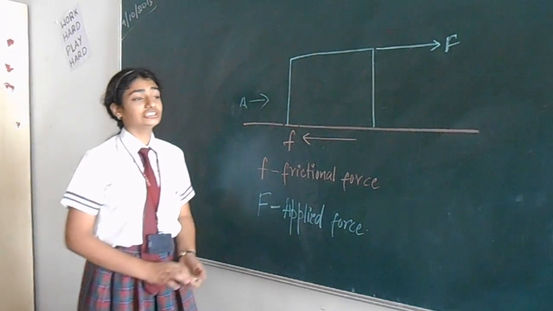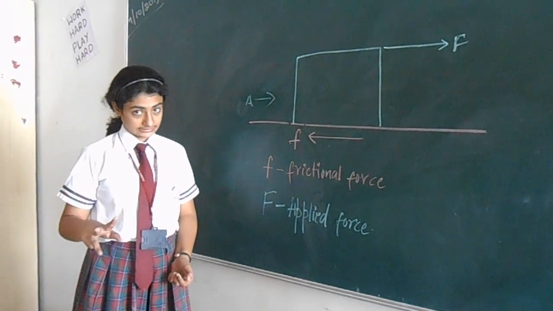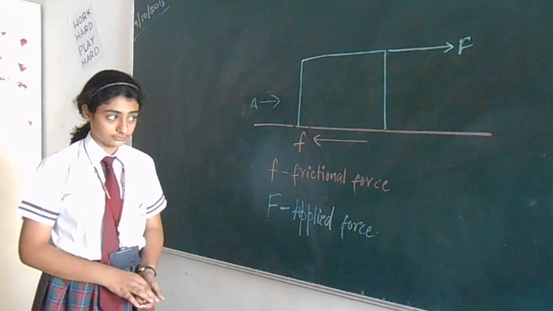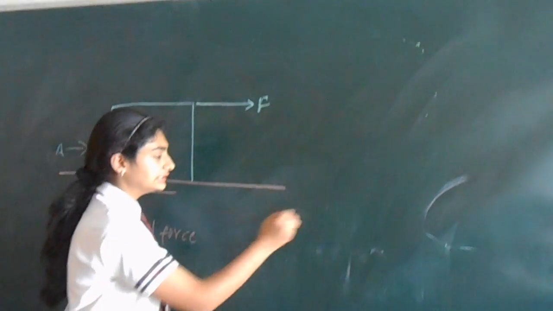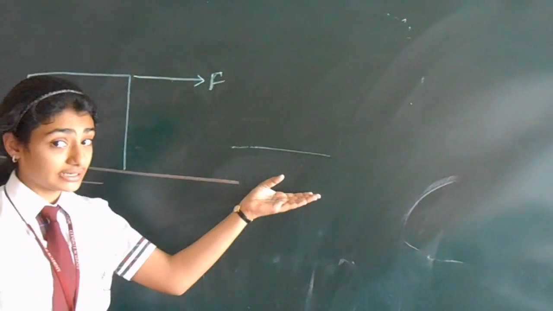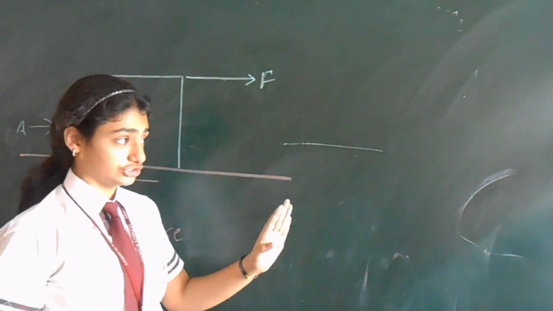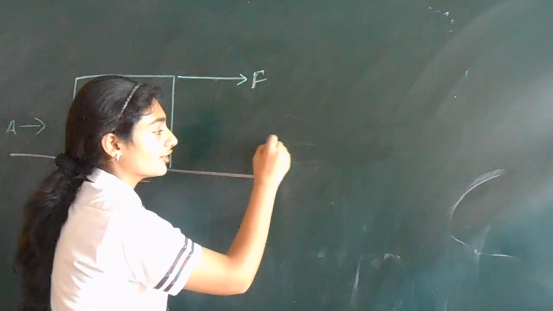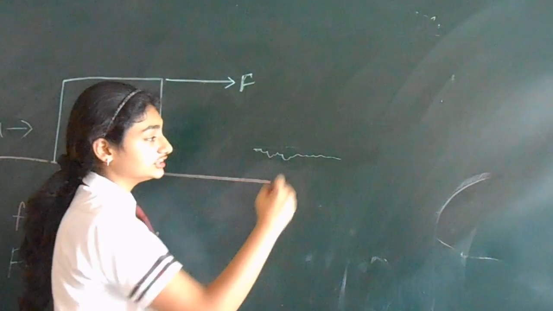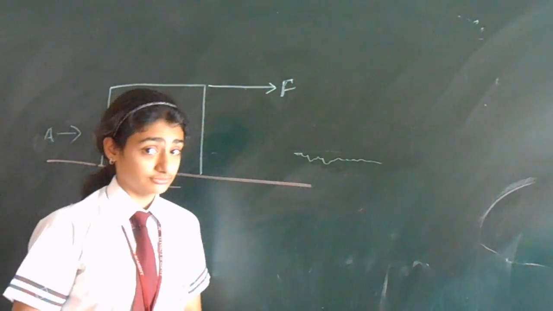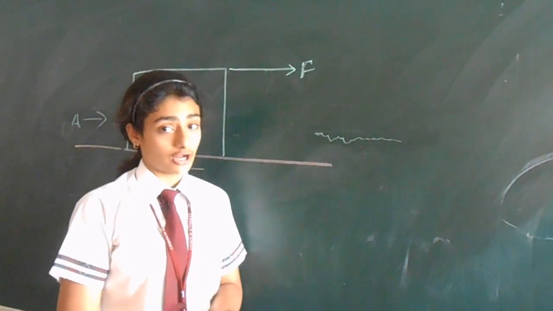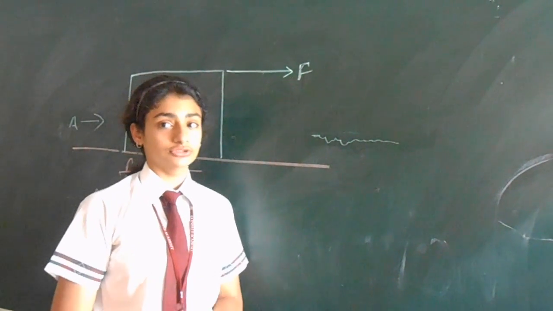Now, friction depends on two things. First, the smoothness of the ground. If my ground is completely smooth without any grooves or ridges in the middle, there will be no friction. But if my floor has some grooves and ridges, friction will be more. Thus friction increases with the roughness of the ground and decreases with the smoothness of the ground.